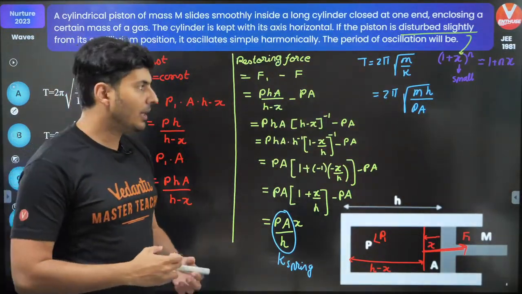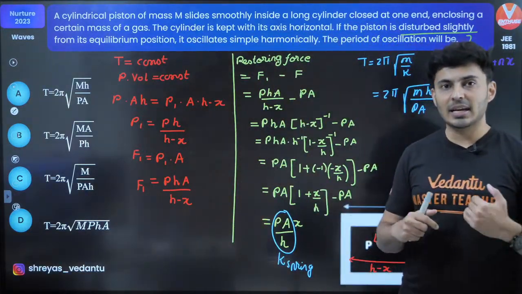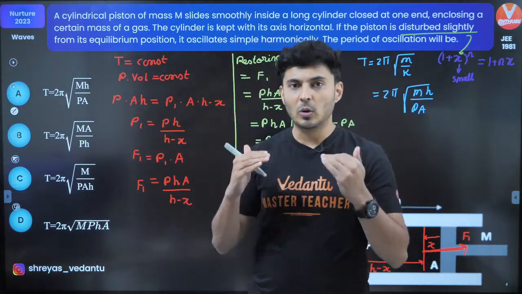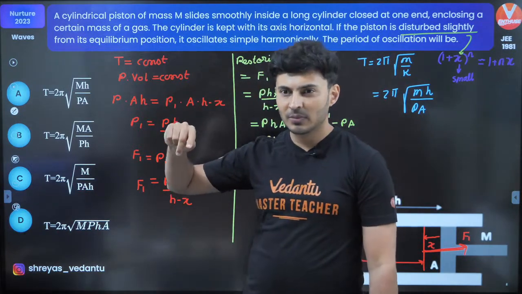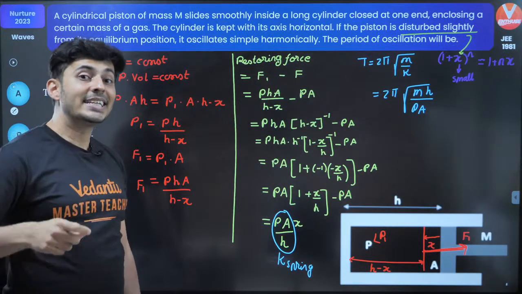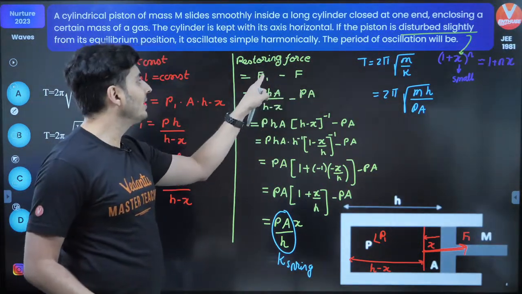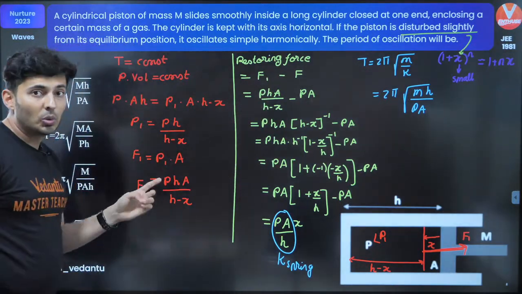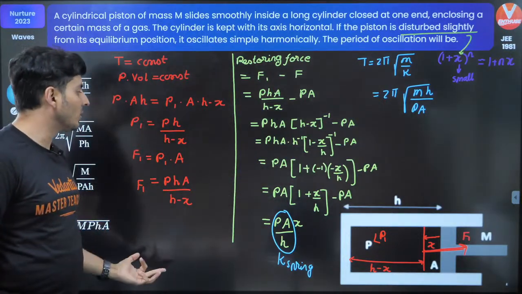The catch: there are multiple areas which can lead to some confusion or probably an obstacle. Number one, people fail to understand what the restoring force is. The restoring force is not the pressure's force. It is the excess pressure's force. That means F1 minus F. So many people just write it as F1. That's one catch.